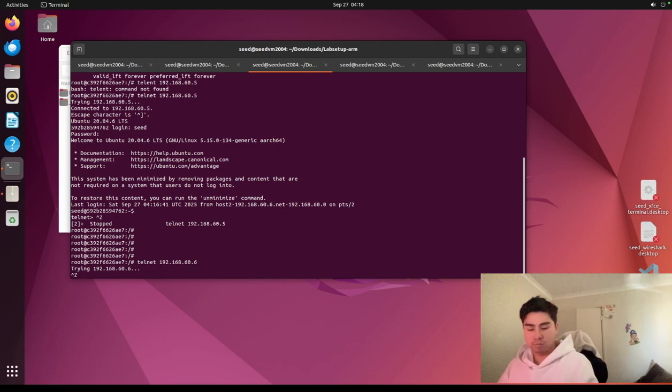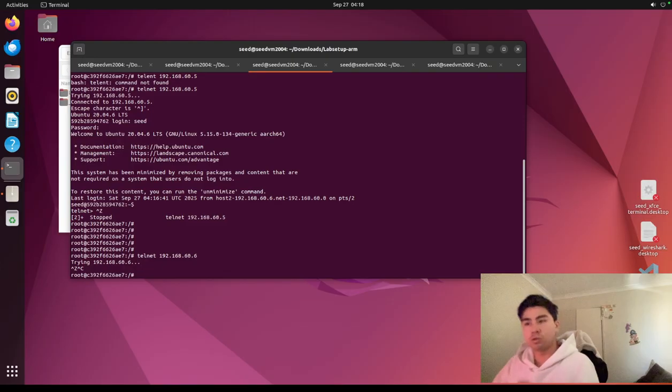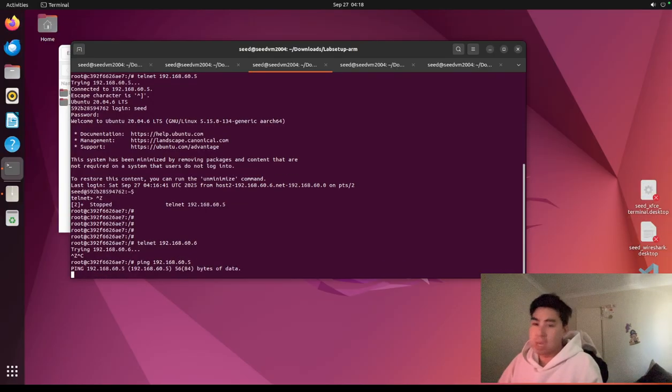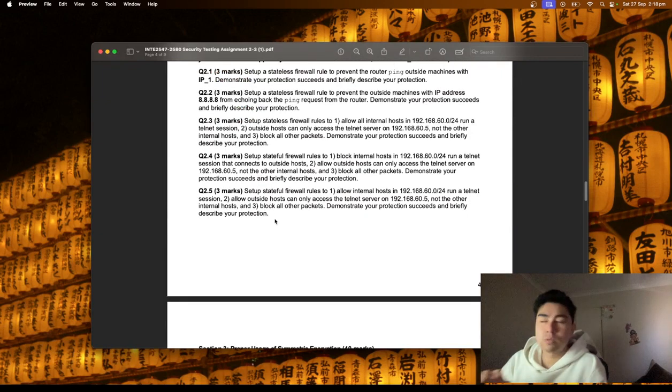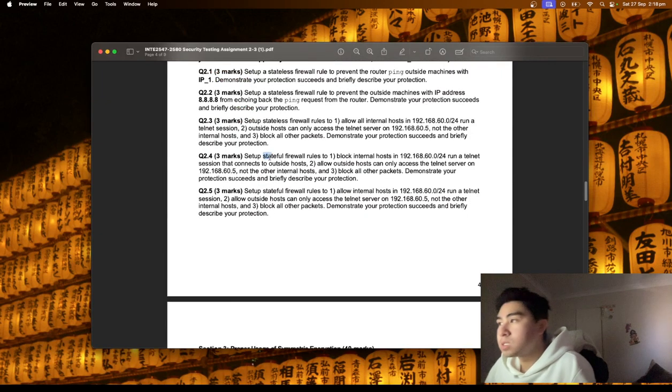Now we're gonna try ping 192.168.60.5. No, doesn't work. So it stops it. So that's all done. That is question 2.3 done. We're gonna do 2.4. Yes, 2.4. It's pretty similar, but it's asking it as a stateful firewall, instead of stateless.